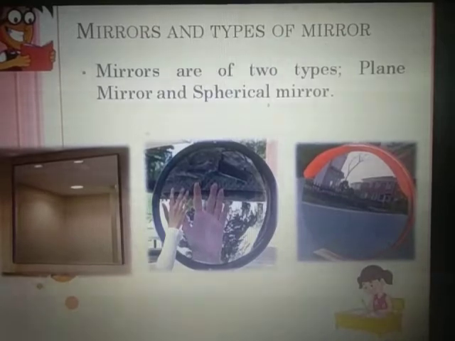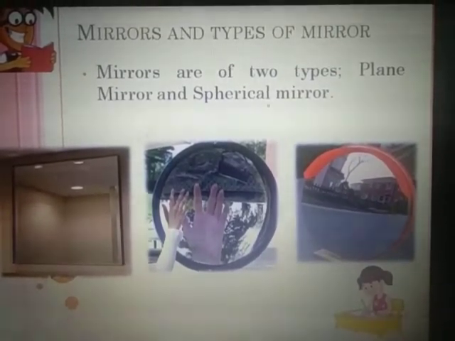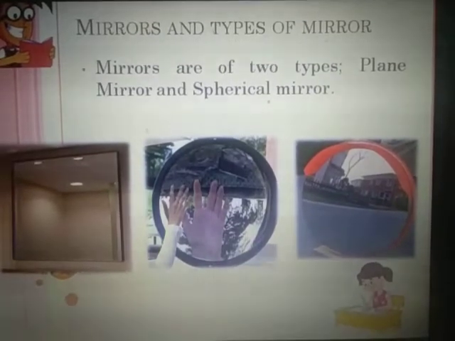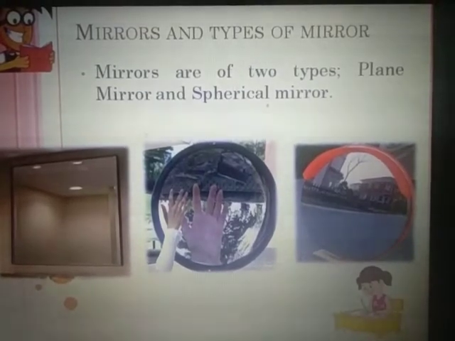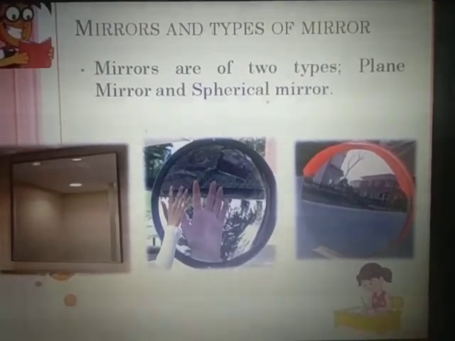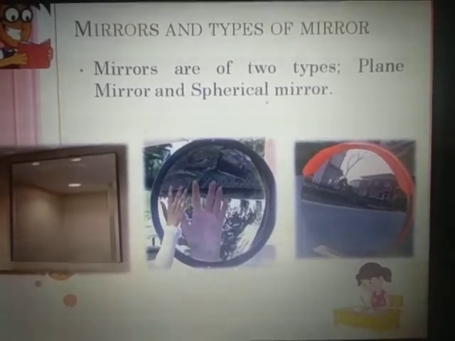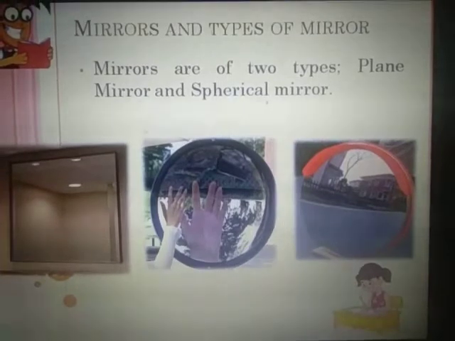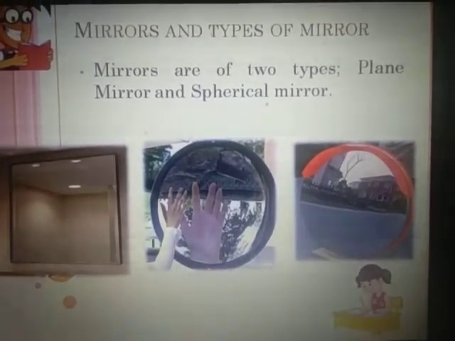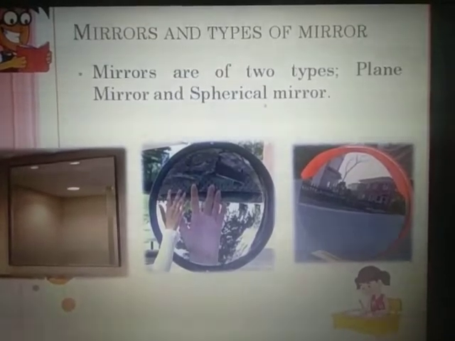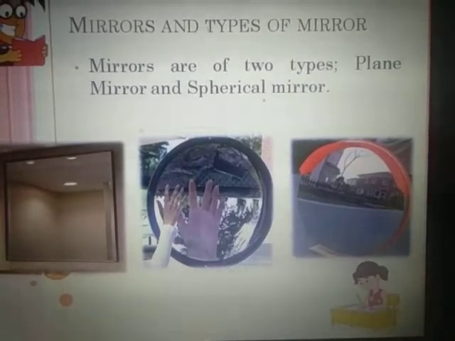You can see why they are called spherical mirrors. It is because they are designed in a sphere shape. Unlike plane mirrors, which are plain or flat, these spherical mirrors are actually a part of a sphere. That is why they are called spherical mirrors. So in spherical mirrors there are two types, concave and convex. You are going to learn about spherical mirrors in a later video. So let us continue first with the plane mirror.